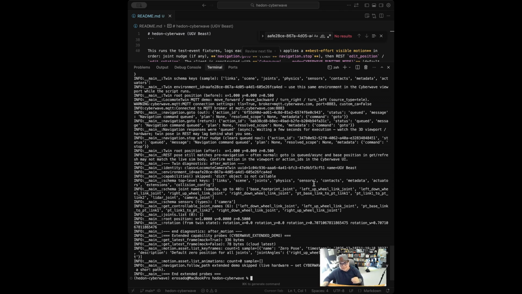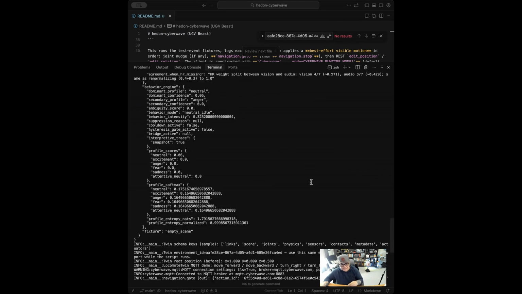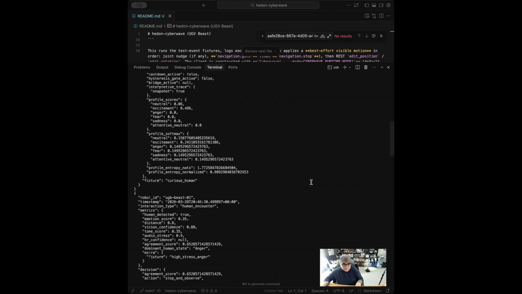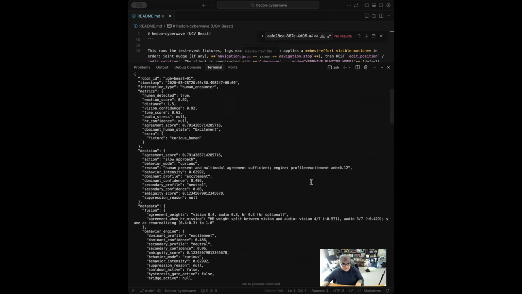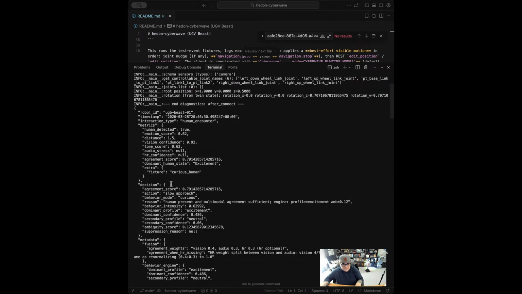Normally we will be able to have more in-depth reactions and follow-up reactions as it determines its next step. If we scroll up, we can see that this is the first one. The first one was a slow approach, it was curious, and it was for the excitement profile.